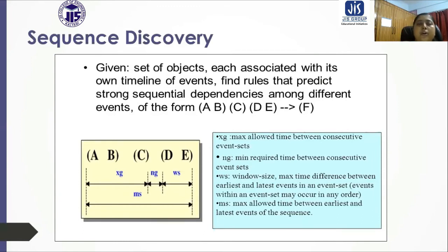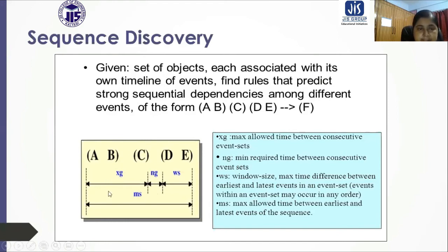When events A, B, C, D, E occur, then event F is going to happen. We need to find a strong connection like this: after this event occurs, this sequence should be discovered.